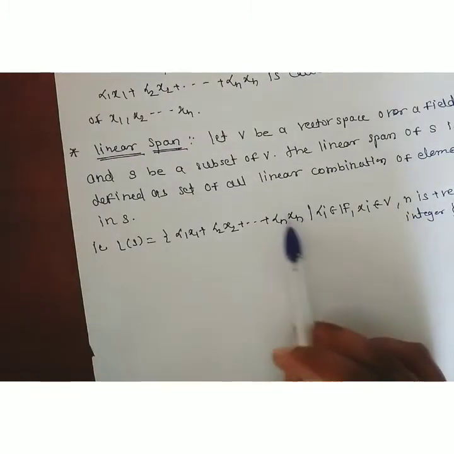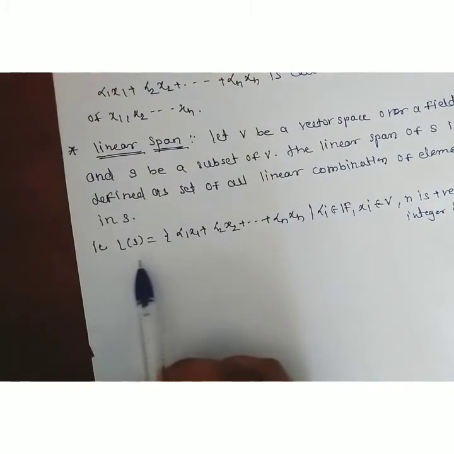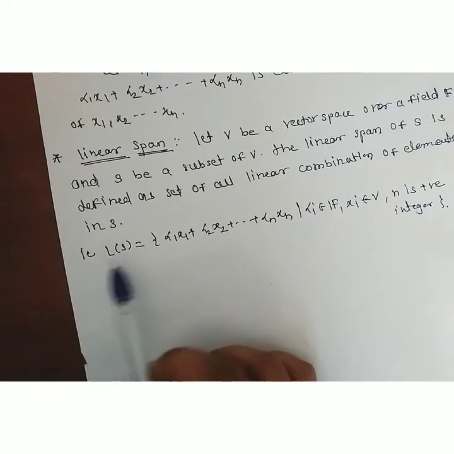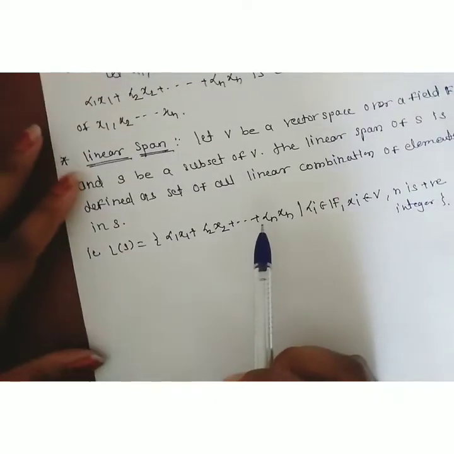So the set of all those linear combinations is said to be the linear span, and it is denoted by L of S. Therefore, if we are given a vector space and any set S contained in it, the linear span of S is denoted by L of S, and it consists of the set of linear combinations of the elements of S. This is nothing but the linear span.